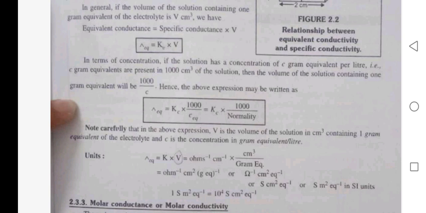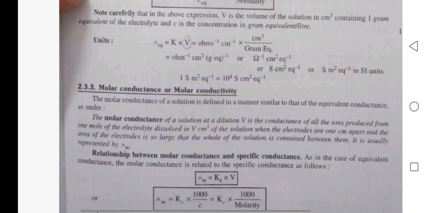Note carefully that V is the volume of the solution in centimeter cube containing 1 gram equivalent of the electrolyte and C is the concentration in gram equivalent per liter. The SI unit is Siemens meter square equivalent inverse.